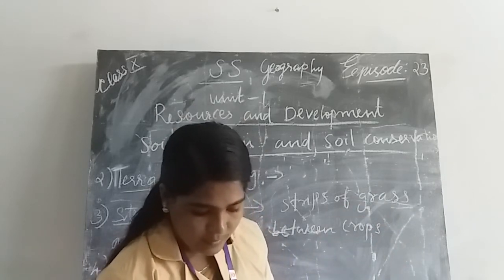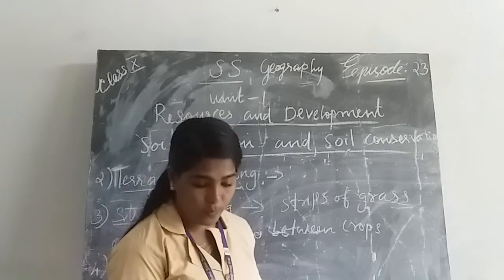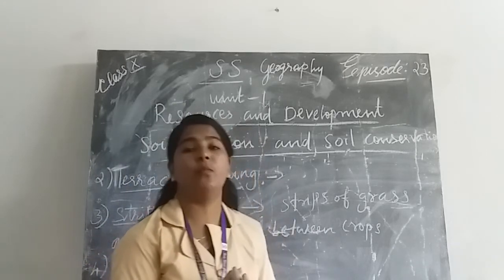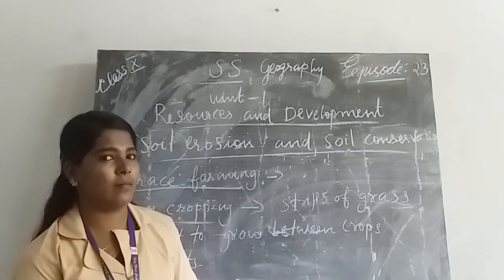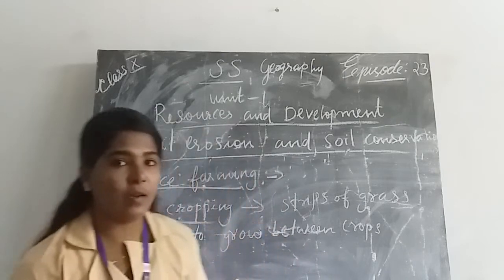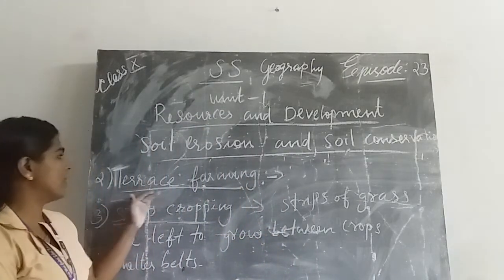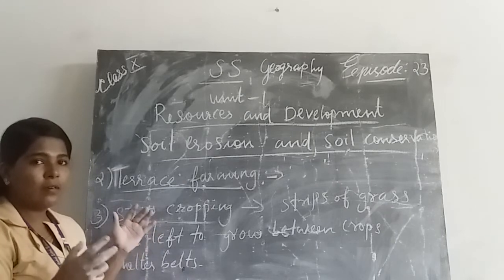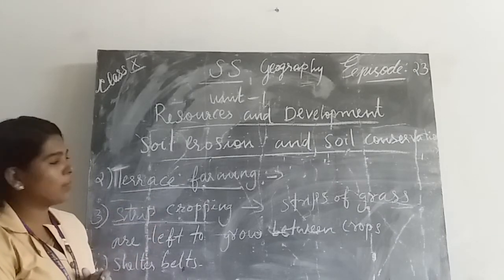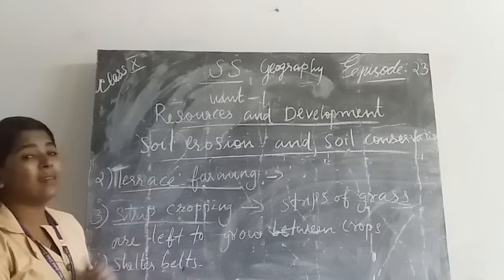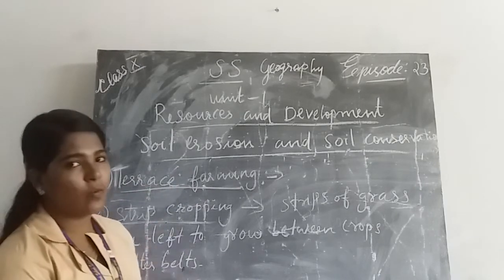Terrace cultivation restricts soil erosion properly. The western and central Himalayas have well-developed terrace farming. In most places there, we can see terrace farming to prevent soil erosion.